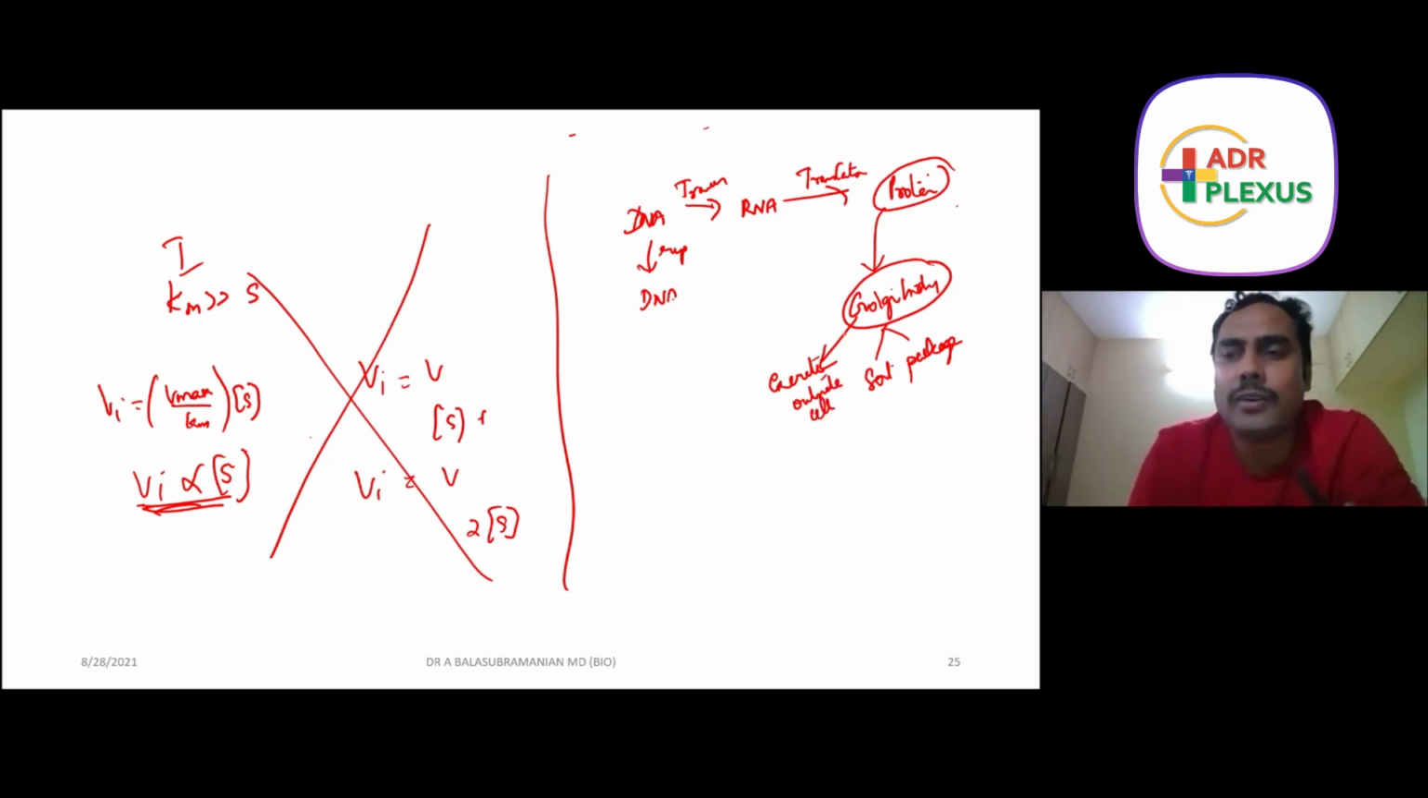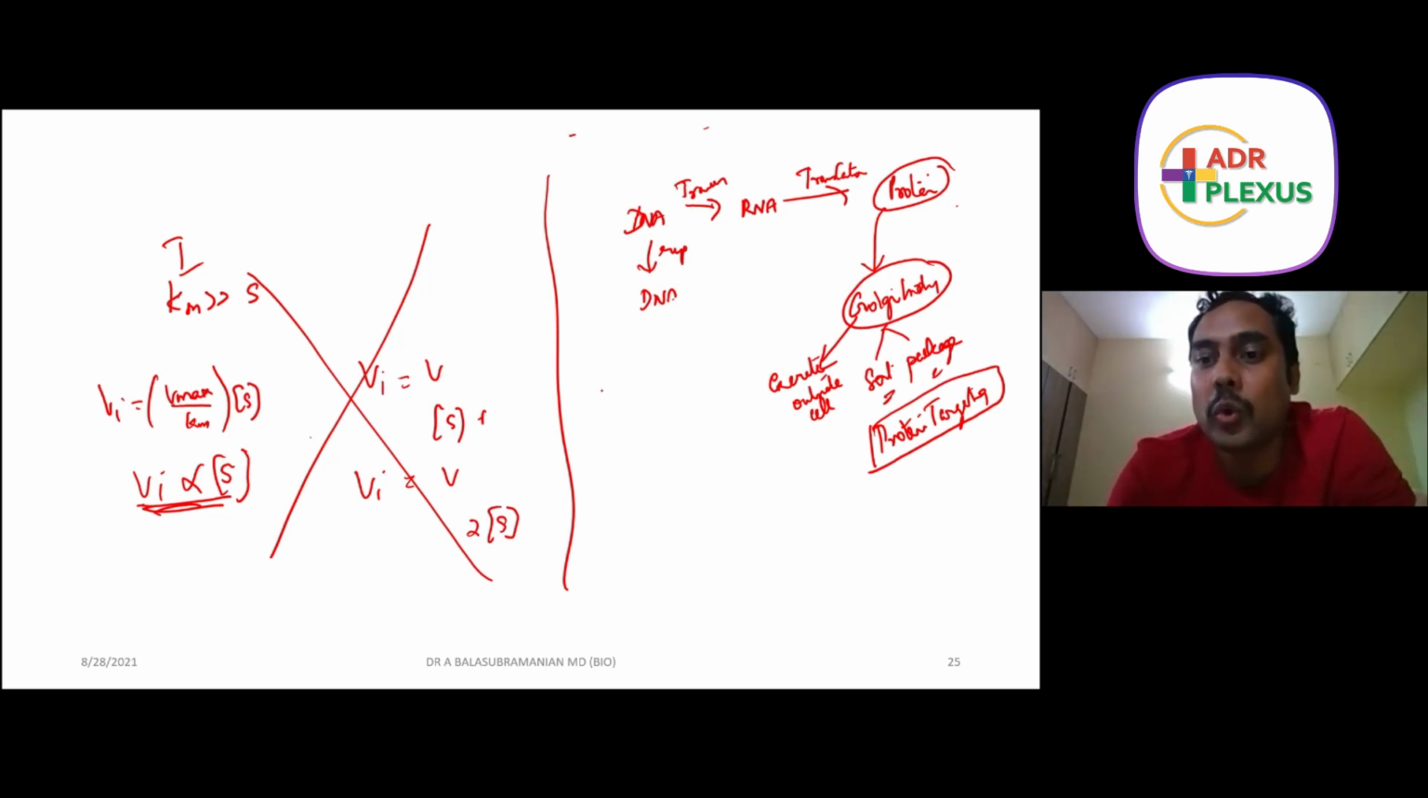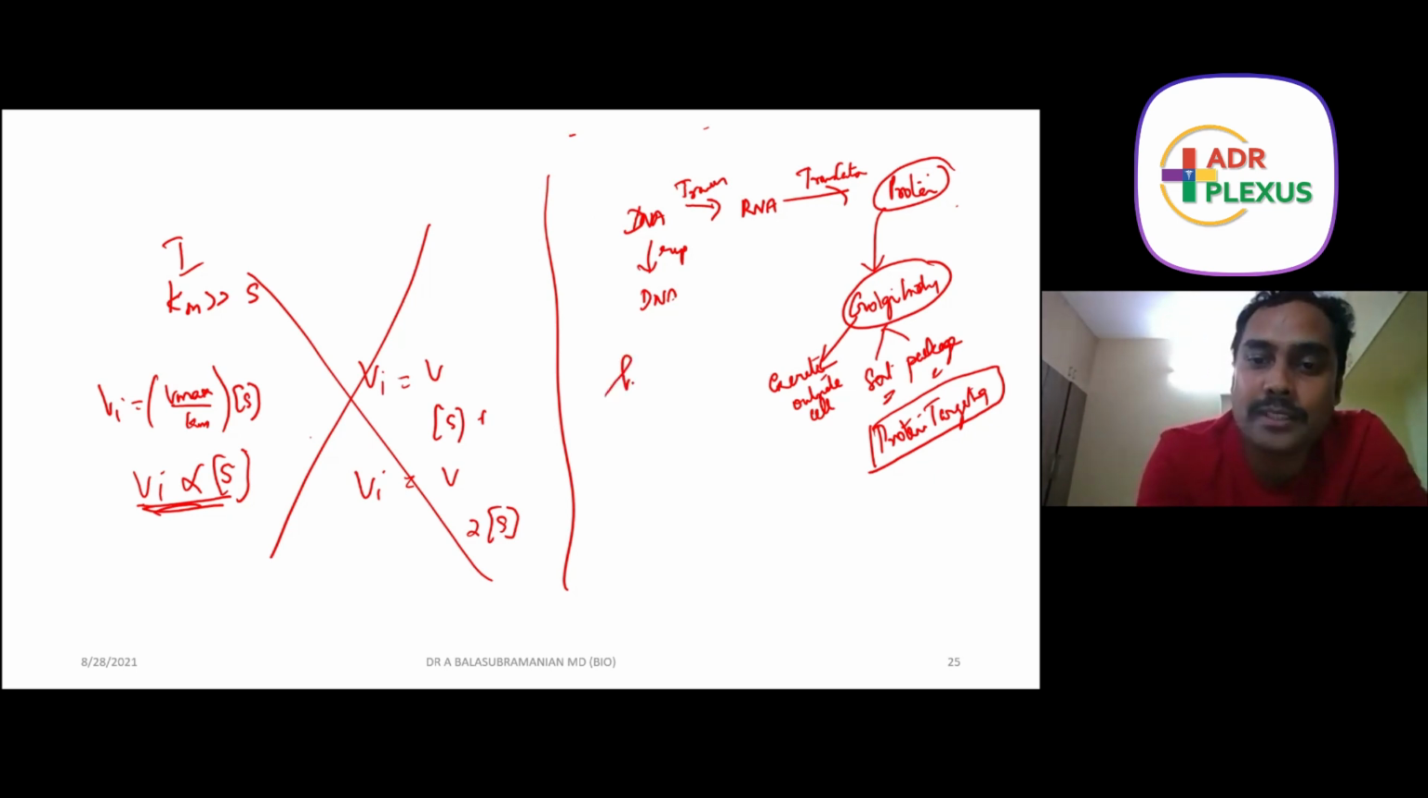Now you will ask, what is the sorting and packaging, sir? In sorting and packaging, they will add either O residues or N residues. That and all I'm not going into. Something called protein targeting will happen. Protein targeting means that a specific protein will be branded to go into the lysosomes. The lysosomes are the places where all the excretory products come: oligosaccharides, fats, proteins, amino acids, everything. So certain proteins called hydrolases, which are enzymes, have to be branded by the Golgi body to go into the lysosomes.